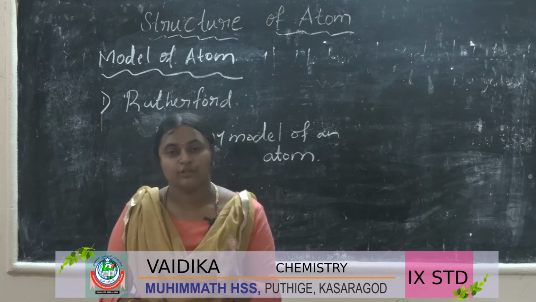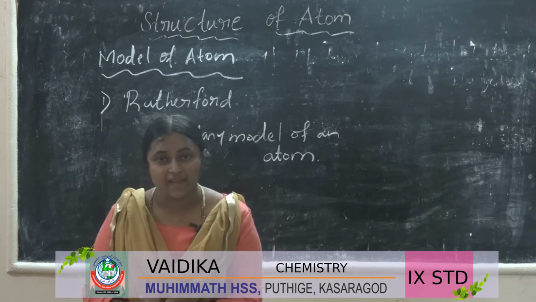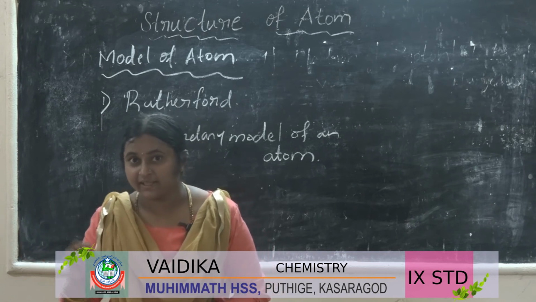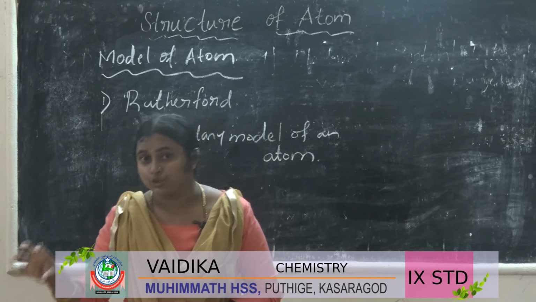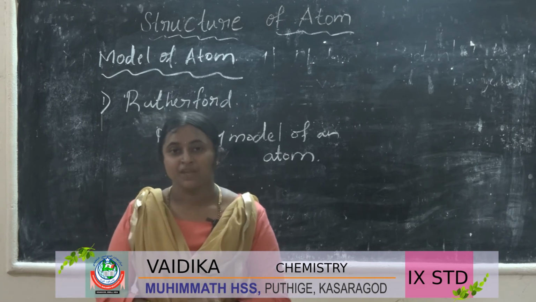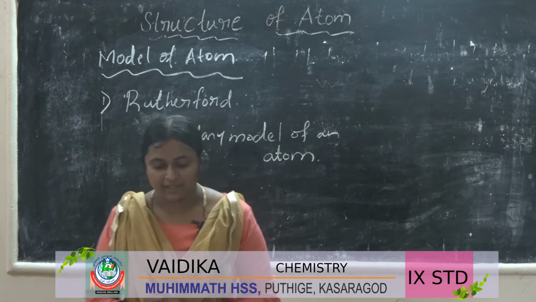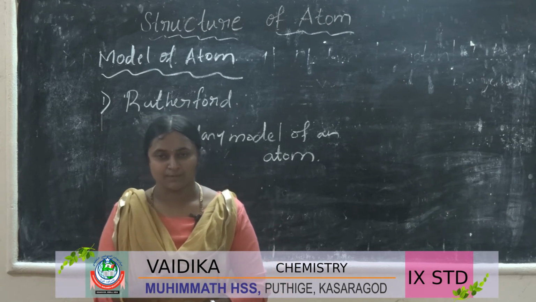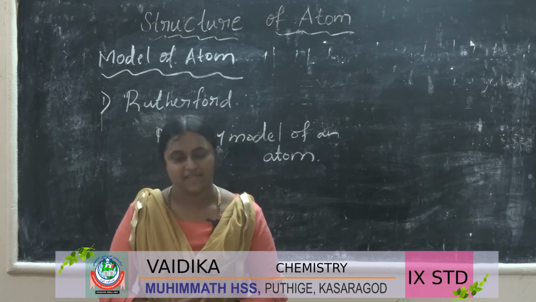So this is Rutherford's model. He said that the atom has a center, the center is the nucleus, and the electrons are revolving around the nucleus. Okay. He failed to give an explanation for the doubts of scientists.